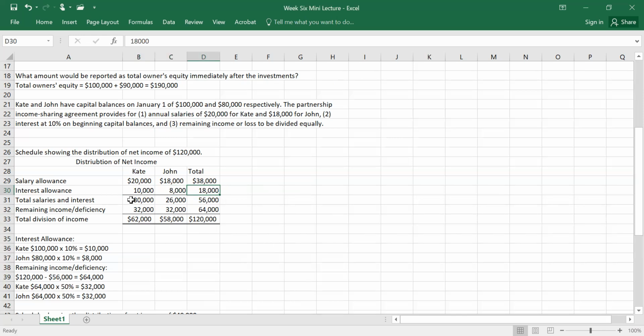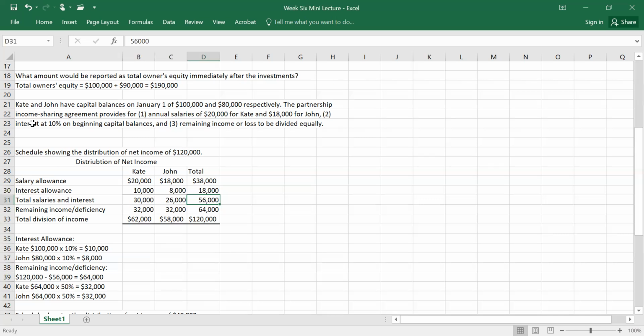So right now, let's go ahead and total the salaries and interest, which is 30,000 for Kate, 20,000 plus 10,000, and 26,000 for John, 18,000 plus 8,000, and a total of 56,000, which is our 38,000 plus 18,000 added together.